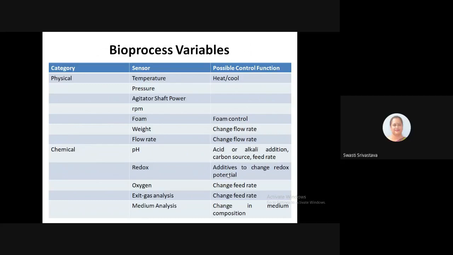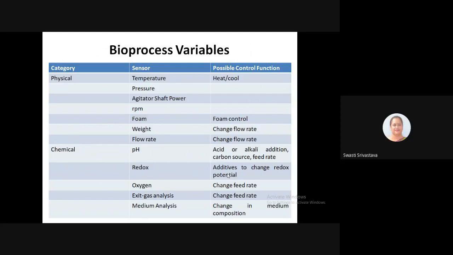So for the pH change, the control mechanism would be either addition of an acid or an alkali, or a carbon source, or a change in the feed rate. For redox, we can have additives to change the redox potential.